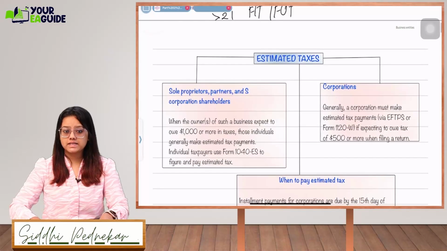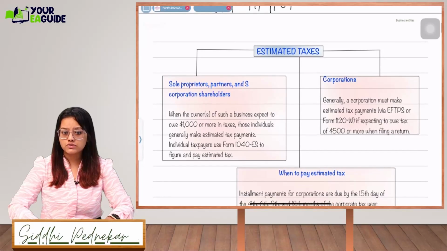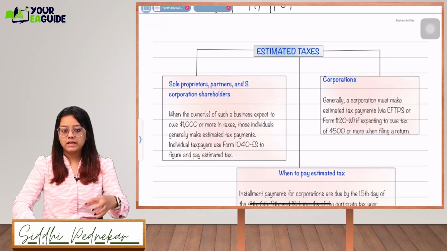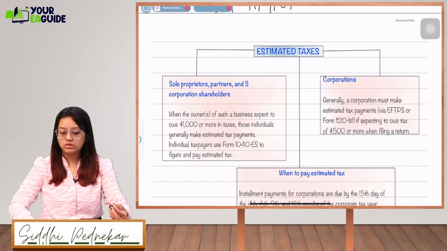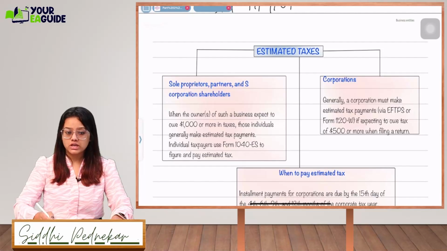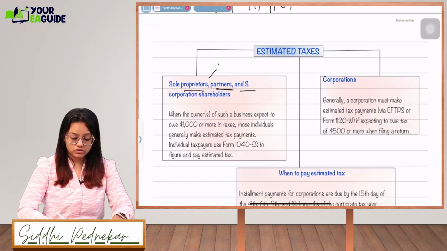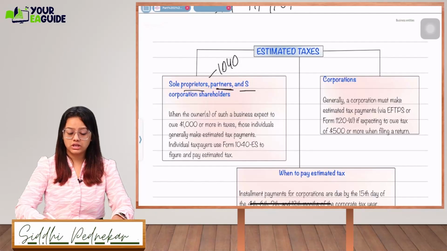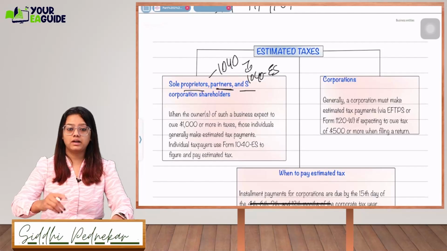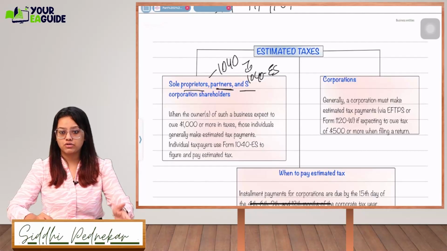Okay, next is estimated taxes. Sole proprietors, partners, and S corporation shareholders: when they expect to owe $1,000 or more, they will have to pay estimated taxes. Okay, what form are they going to use? Because in the case of a partner, sole proprietor and S corporation, they are going to pay the taxes through 1040. So they will pay the estimated taxes using the 1040-ES estimated tax voucher, and it will be mentioned on your 1040 form that this much tax you have paid.